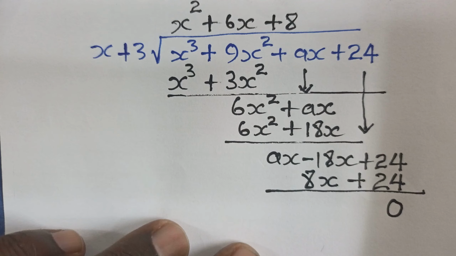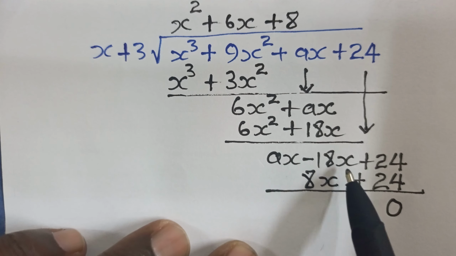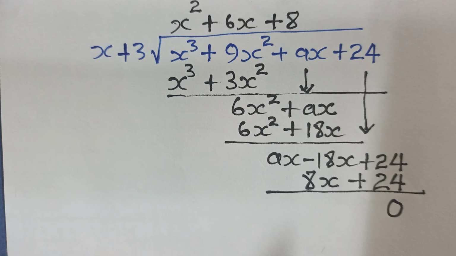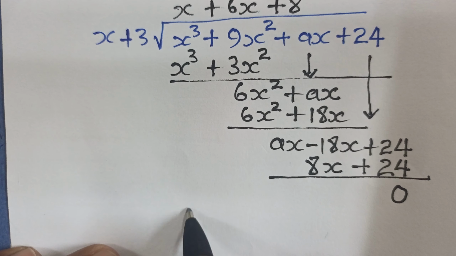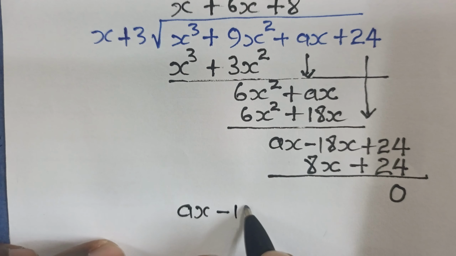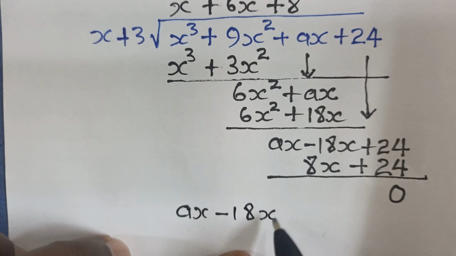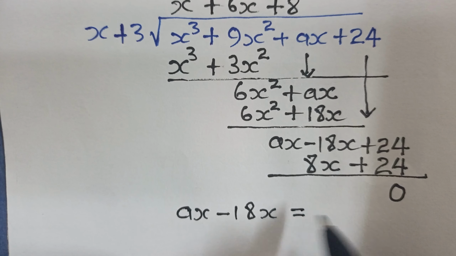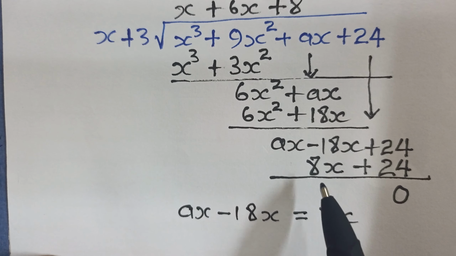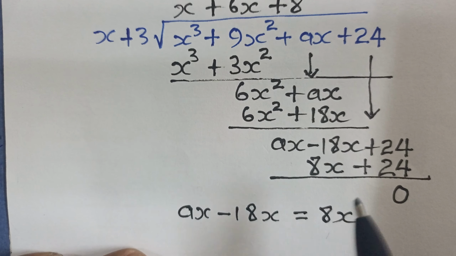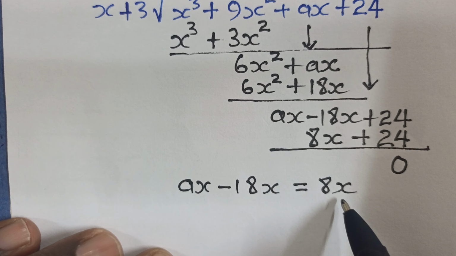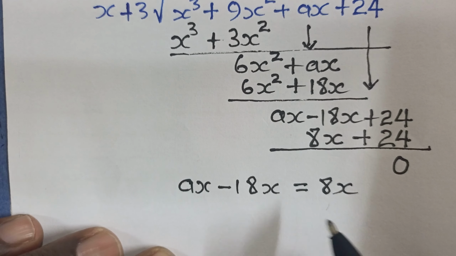That means ax minus 18x is supposed to be equal to 8x. I can actually write that here: ax minus 18x is supposed to be equal to 8x. We find the coefficient of x on both sides. For this side, we have 8.